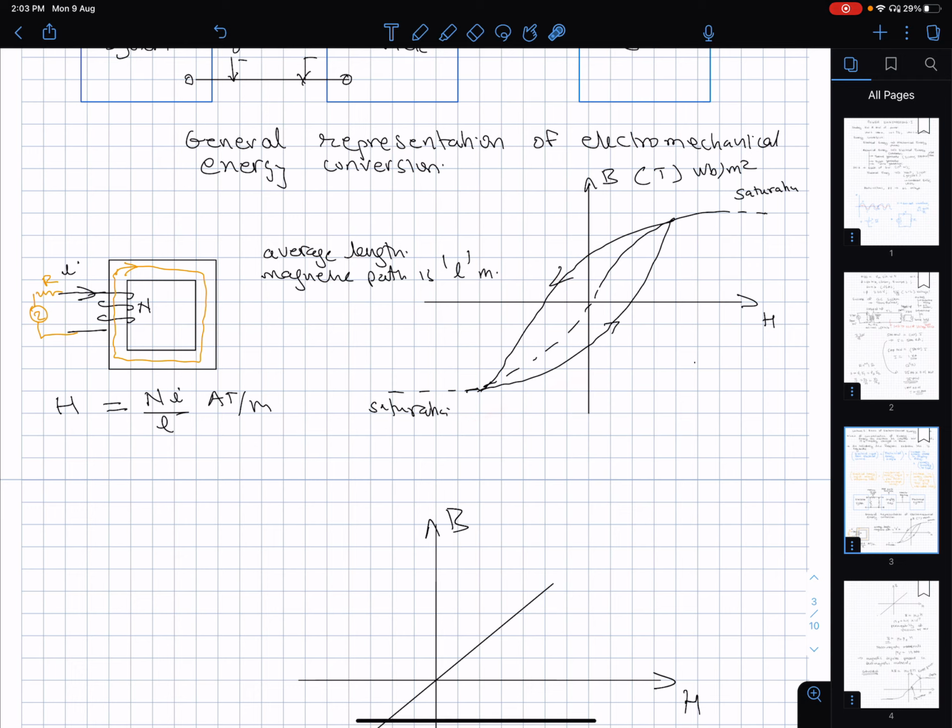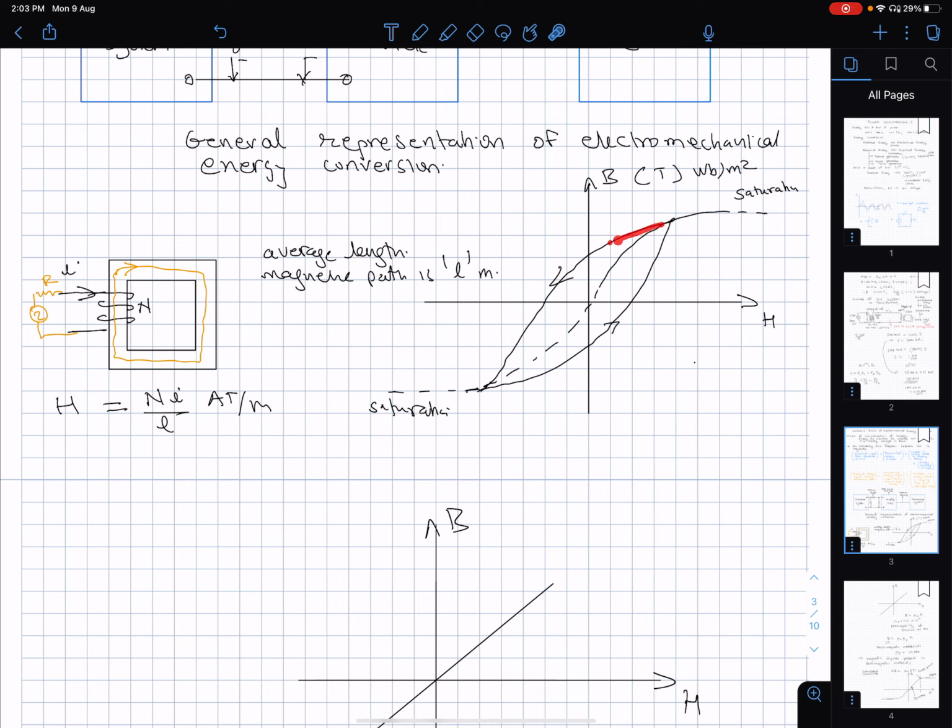There is a hysteresis effect. What it means is, when I started applying the current here, there was already a remnant magnetic field due to some partial alignment of the dipoles coming from the previous history of the magnetic material. As I increased H, the dipoles became more and more aligned, and they became totally aligned at this point. And then, because I have put an alternating current here, it reached a maximum value and then started reversing.